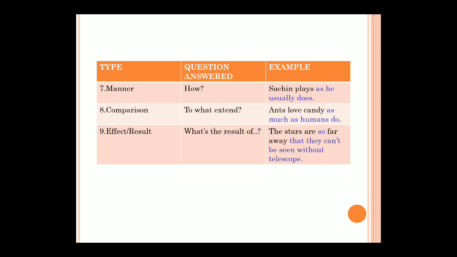Then seventh is manner, the way of doing it, how we are doing it. So how, when you ask. Then comparison, comparison means when you're comparing someone. And effect or result, when you are expecting any result of something, the effect of it, the consequence of it, okay.